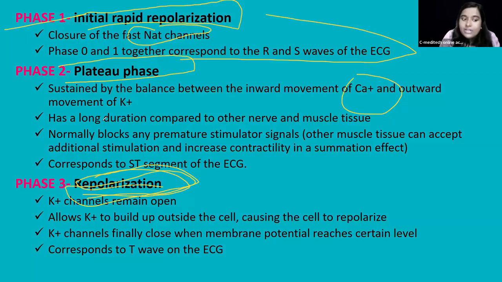So in this repolarization state, the potassium channel remains open, and whatever potassium was left inside the cell will be completely rushed out. It will let the potassium ions out. So it will make the inside of the cell completely negative. So now they have come back to the resting membrane potential. They are bringing it back to the resting membrane potential.